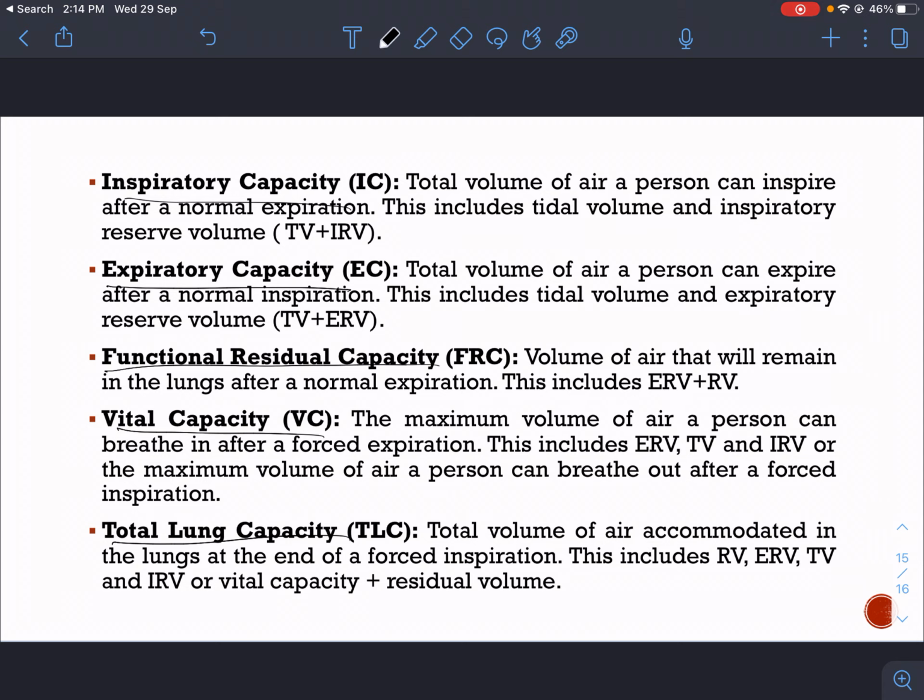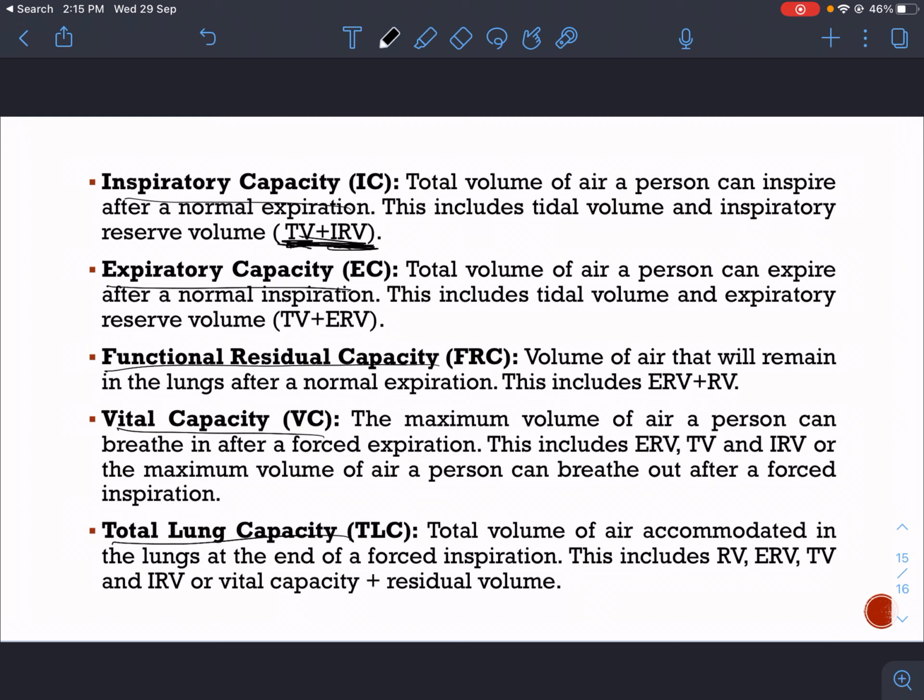So after a normal expiration, I can first of all bring in tidal volume inside my lungs. Now after that, I can inhale some more amount of air, that is inspiratory reserve volume. This is the inspiratory capacity. So at max, by a forcible inspiration, I can take up tidal volume and inspiratory reserve volume.